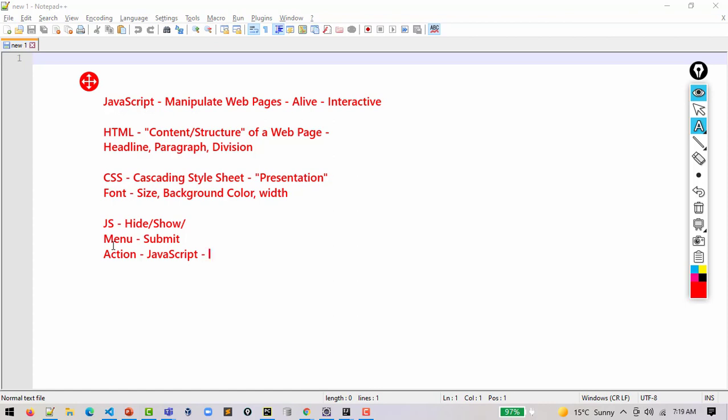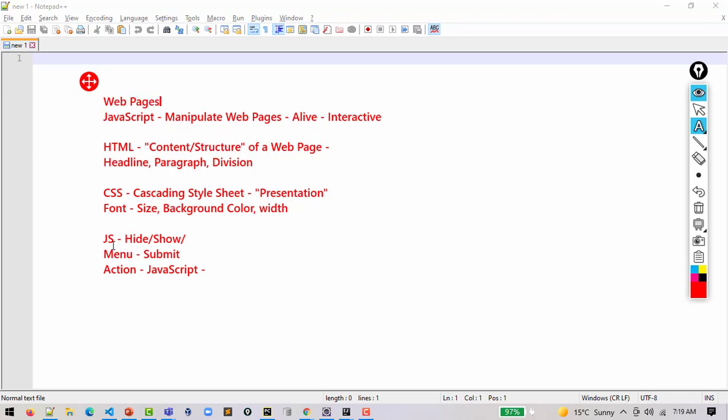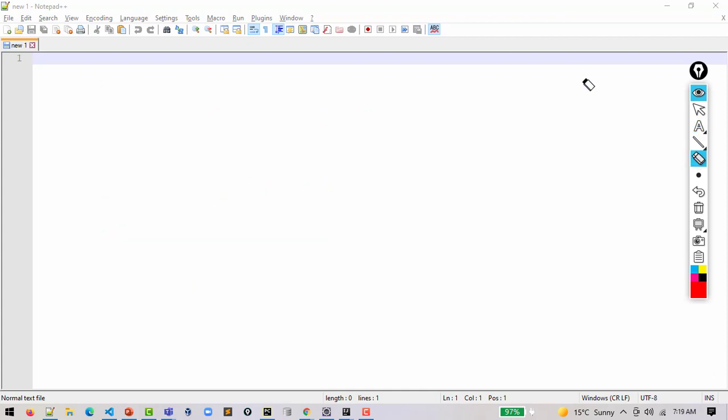So one should know the three core languages for web pages, and how and for what purpose they are used. Once we understand the purpose of these three languages, what they are intended to do, then the important question comes: how does JS actually work? Every language has an interpreter or a compiler. JavaScript is not a different language. It also has an interpreter.